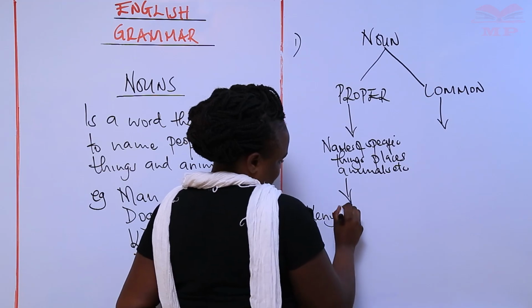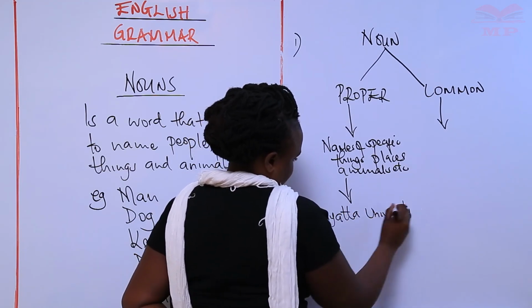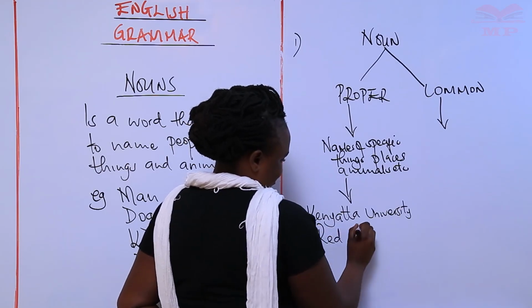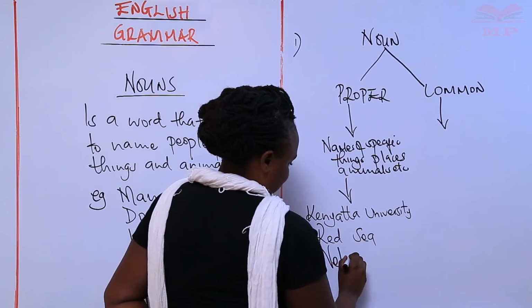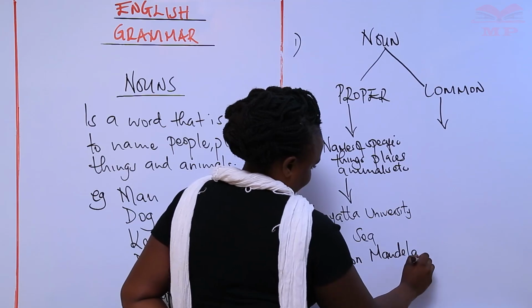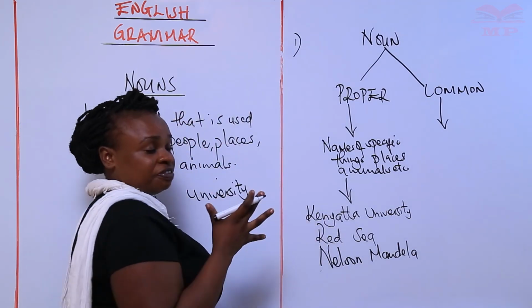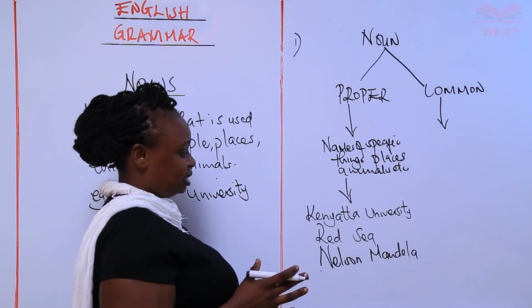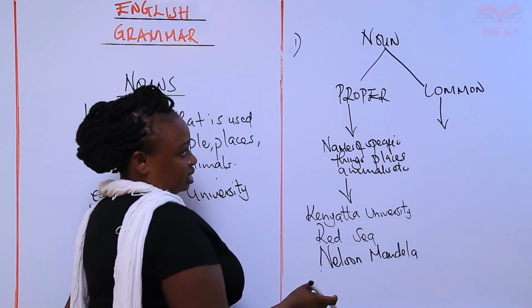For example, we have Kenyatta University, Red Sea, we have Nelson Mandela. Any word that names a specific thing or a specific place, we can have that as proper.